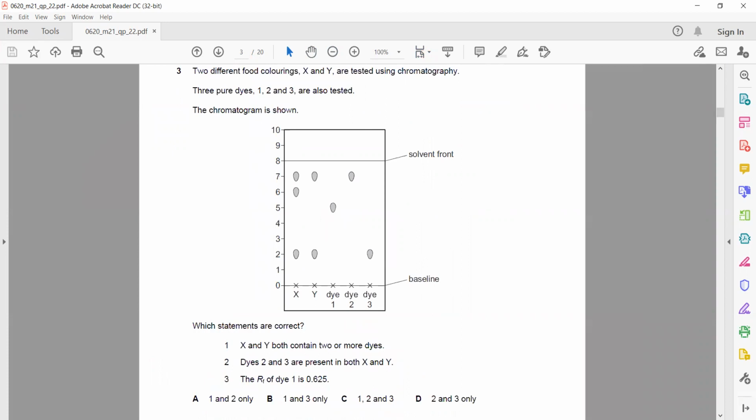Dye 2 and 3 are present in both X and Y. So how to check? Dye 2 and dye 3 are both present in X and Y because they have the same height. So that is also true.